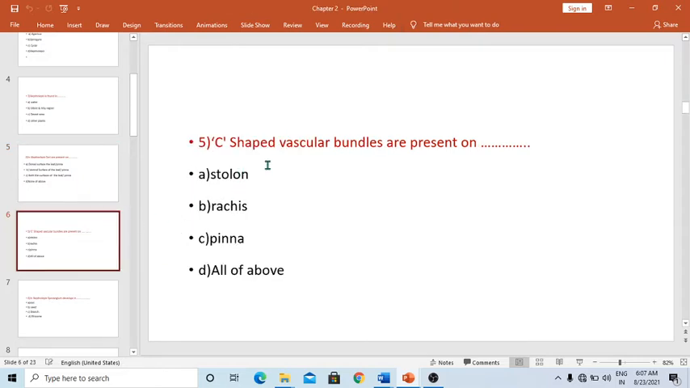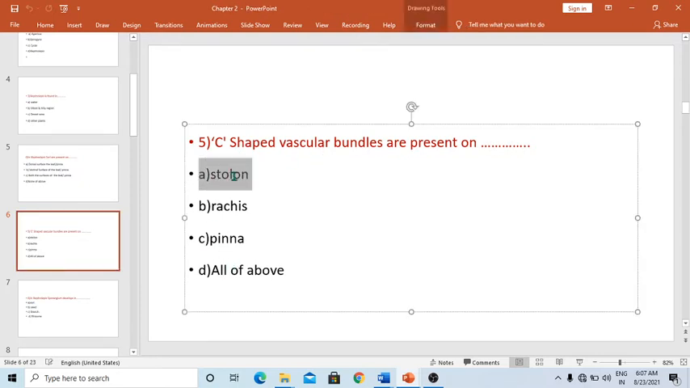The next one: C-shaped vascular bundles are present in the TS of dash dash. The options are stolon, rachis, pinna, and all of the above. These C-shaped vascular bundles are found in the TS of stolon. So the correct answer is the stolon. Those are not found in the rachis, or pinna, or all of the above.